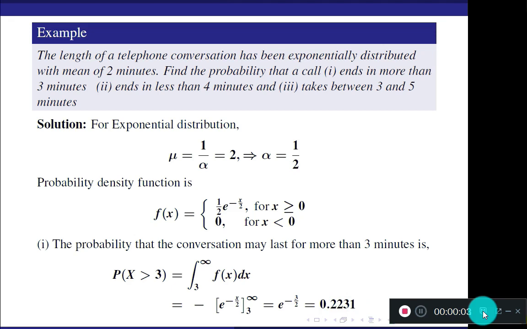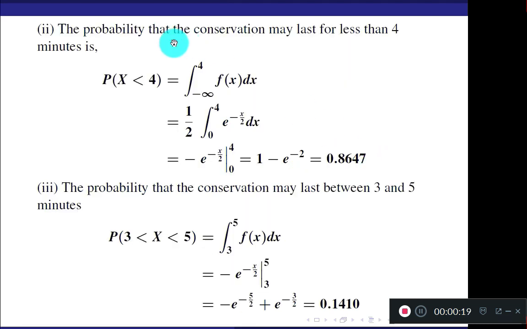Next question. Probability that a call ends in less than 4 minutes. Less than 4 minutes means x is less than 4. Takes between 3 and 5 minutes means integration from 3 to 5. I am just showing the solution steps here. P of x less than 4 is actually minus infinity to 4, but to use your first definition, only 0 to 4 is enough.